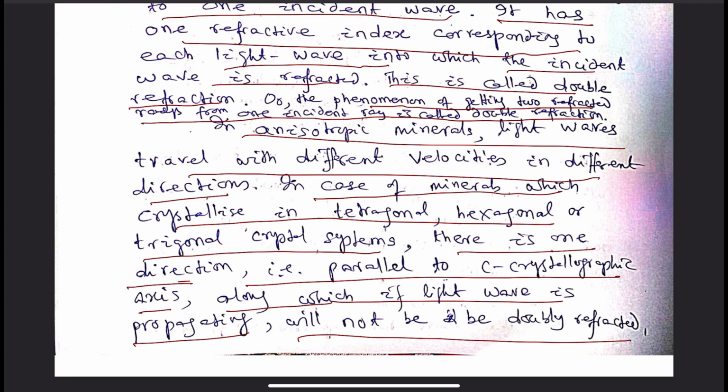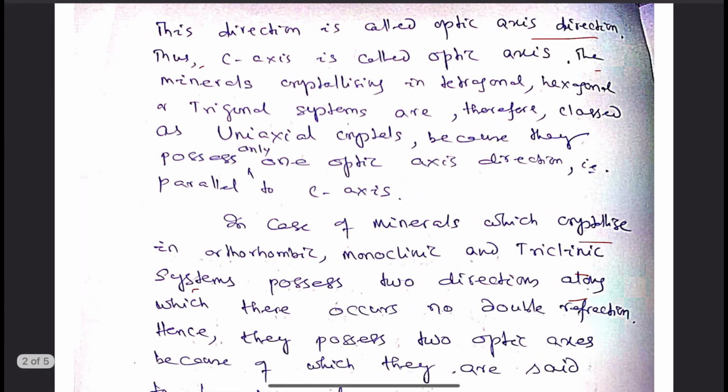So, in the minerals which crystallize in tetragonal, hexagonal and trigonal divisions or hexagonal systems, we see that there is one direction along which if light is being propagated, it suffers no double refraction.